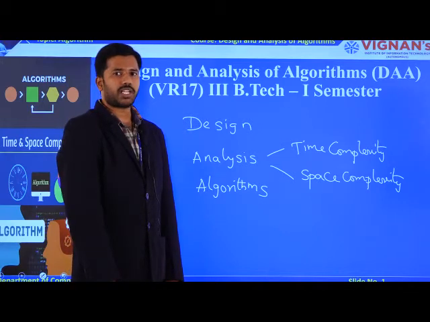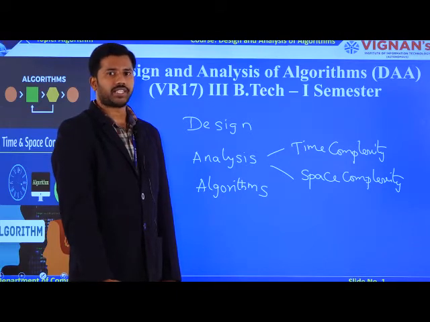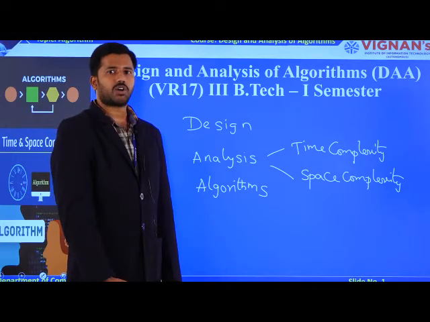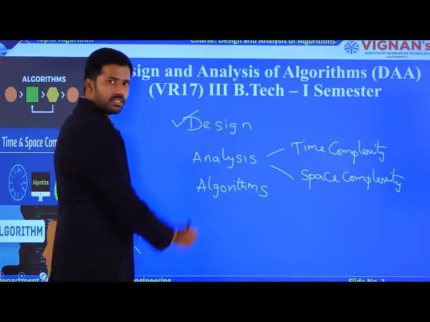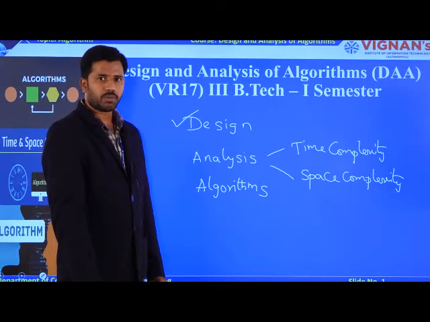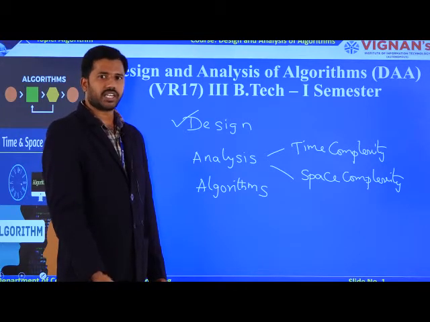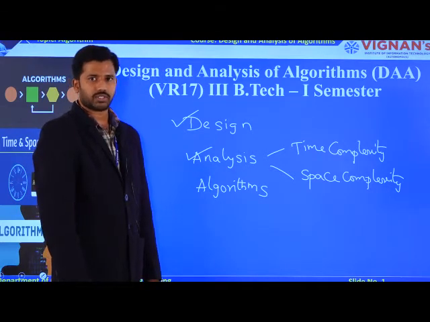Now let us understand what is meant by time complexity as well as space complexity. The time complexity is nothing but how much time your algorithm takes to complete its execution. Coming to the space complexity, it is how much memory your algorithm occupies in your system. Based on these two parameters, you measure the performance of an algorithm. So you have a design phase, with various techniques to solve the particular problem, and later, after designing the algorithm, you measure the performance of the algorithm in the analysis phase.